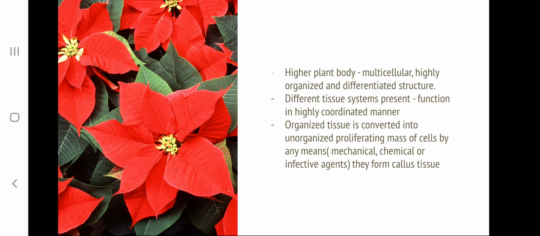This unorganized proliferating mass of cells formed from an organized tissue is called callus, and this callus formation can take place in three different ways: by a mechanical method, a chemical method, or by the activity of infecting agents.